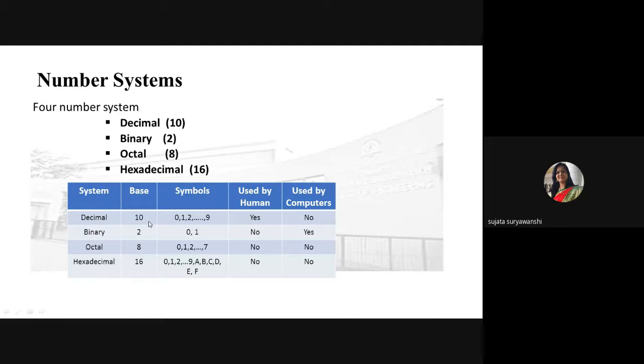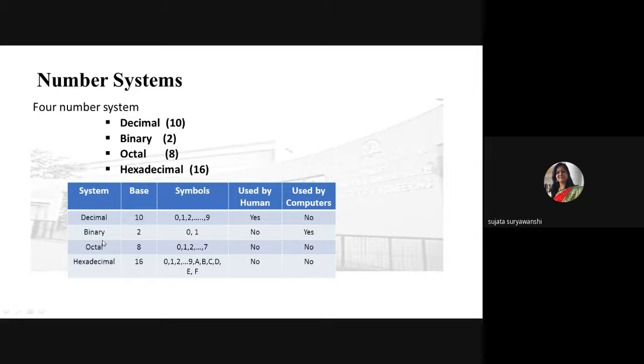Decimal number system has base 10, so the distinct values, with the help of which symbols we can represent any decimal number, are 0 to 9. The lowest value is 0 and the highest symbol is 9. With these 10 symbols only, we can represent any decimal number. It is used by humans. It cannot be used by computers.